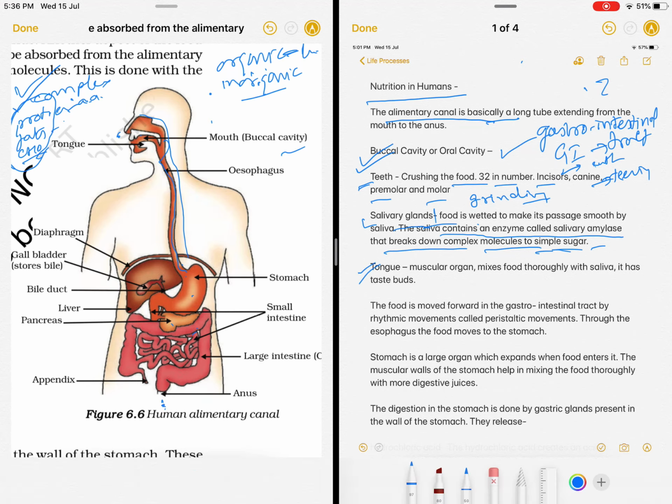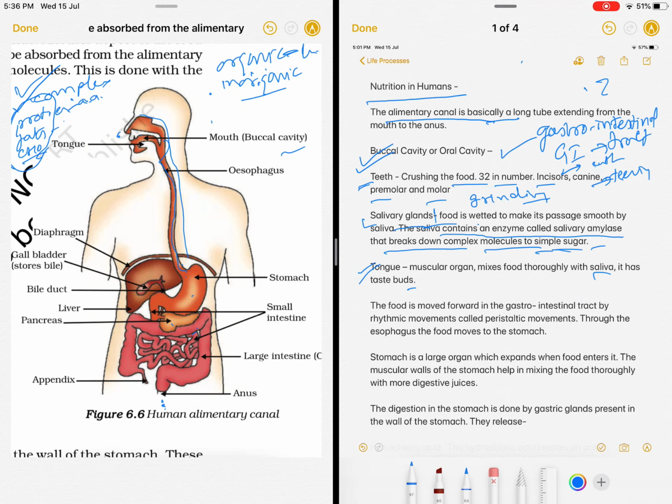Sorry, tongue. Tongue is a very muscular organ. It has lots of things. It mixes the food thoroughly with the saliva. It has taste buds. This lets us decide: this is to be eaten, this is not to be eaten, right? The different taste buds are at different locations.